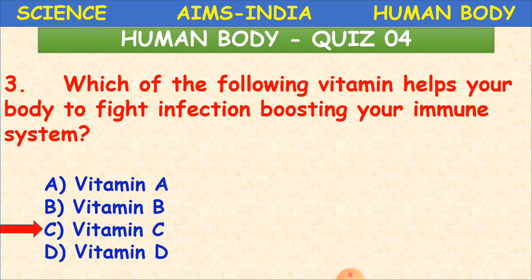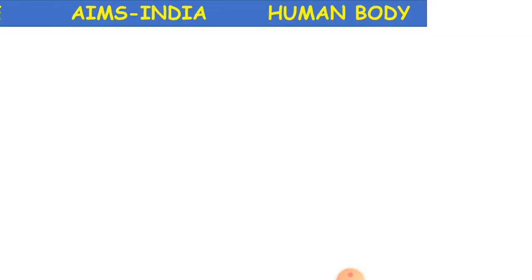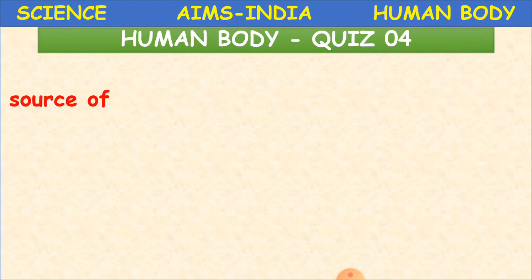As we said, citrus fruits like oranges and lemon and even strawberries, all types of examples I gave you, tomato, papaya and all that. Okay, vitamin C. So when you take vitamin C, your body is going to fight against infection. It will boost your immune system. Okay, children? Yes, now the next question.